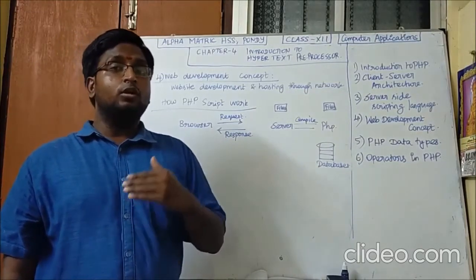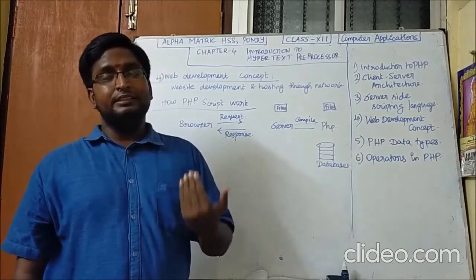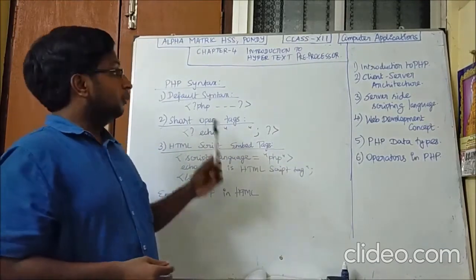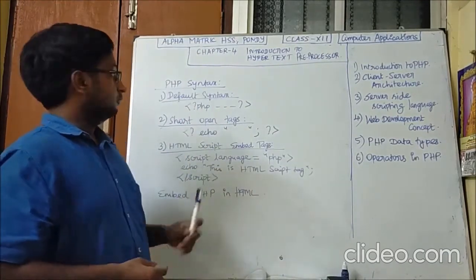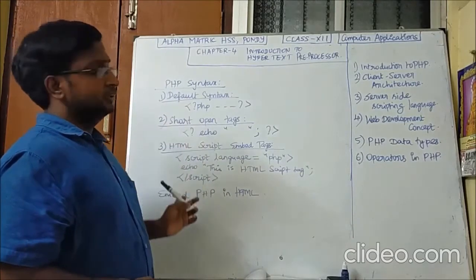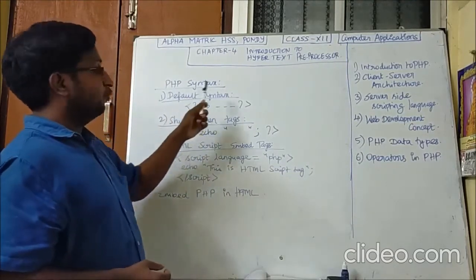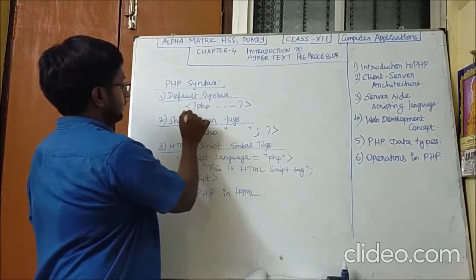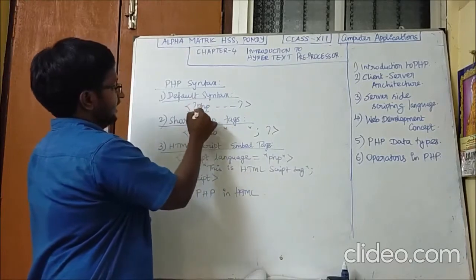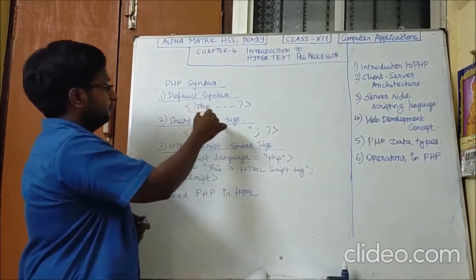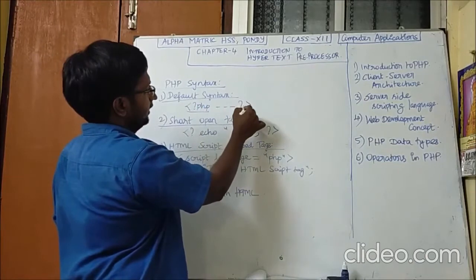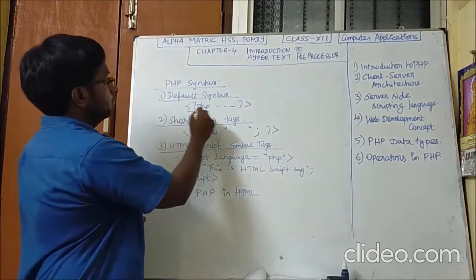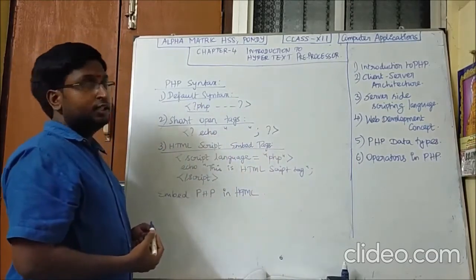Next you will see the basic syntax in PHP. So the next one is the PHP syntax. There are three types of syntax here. First one is the default syntax. Default syntax is nothing but the code must start with the tag and question mark with the PHP, and the code will be here, and at the end the question mark and the closing tag. So this is one of the methods we can use as a default syntax.